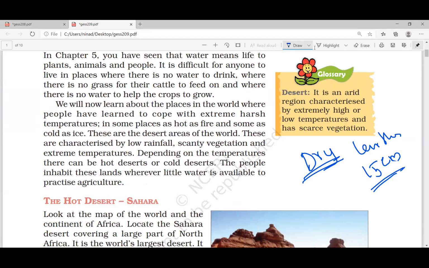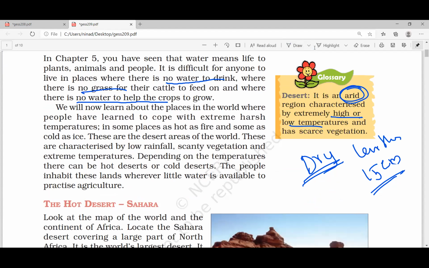Again, a desert is an arid region characterized by extremely high or low temperature. So it can be a cold desert or a hot desert, but what is common among them is aridity. Temperature can be high or low, but there is no water available. No water to drink, no grass for cattle, no water for crops, nothing. That is a desert.